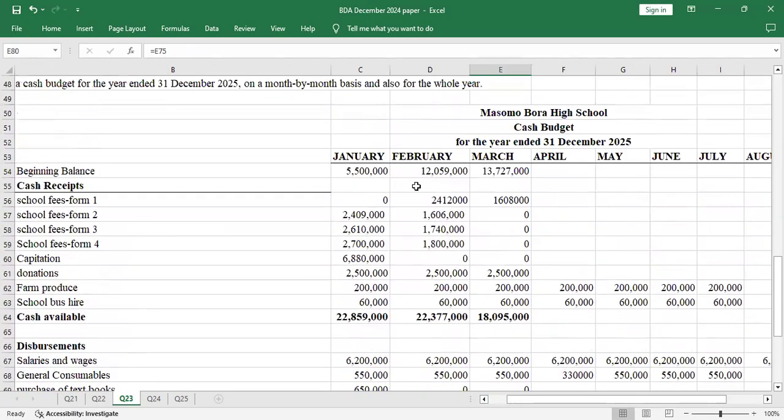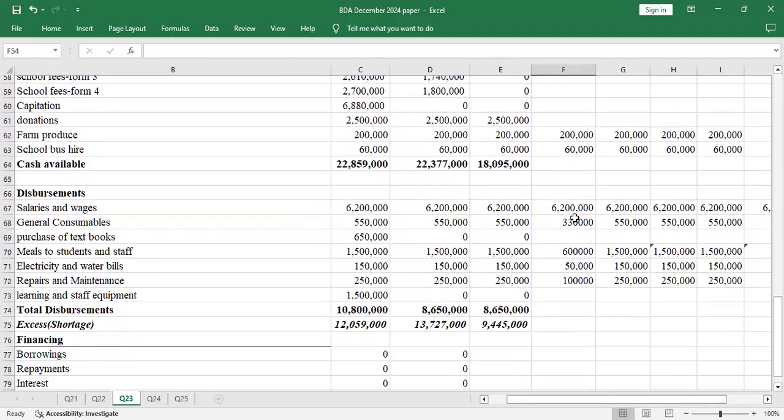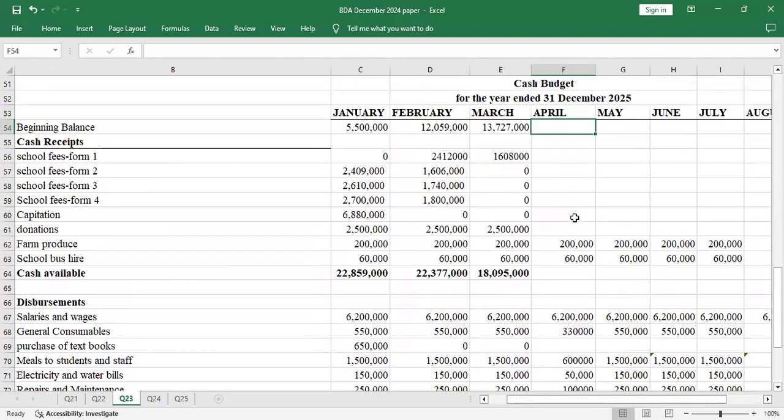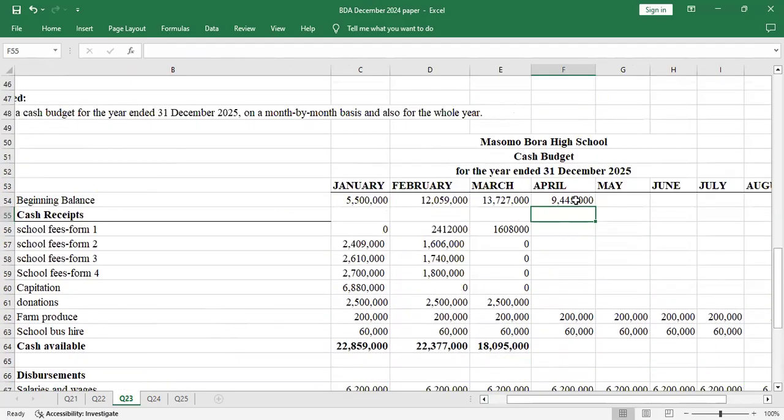So the ending balance, now you can see the balance reduces. It's now from April. Now the ending balance will be, I hope I've captured everything, 994.45.